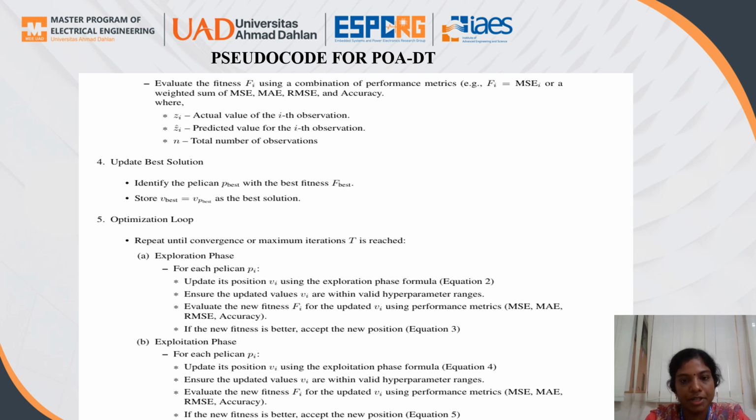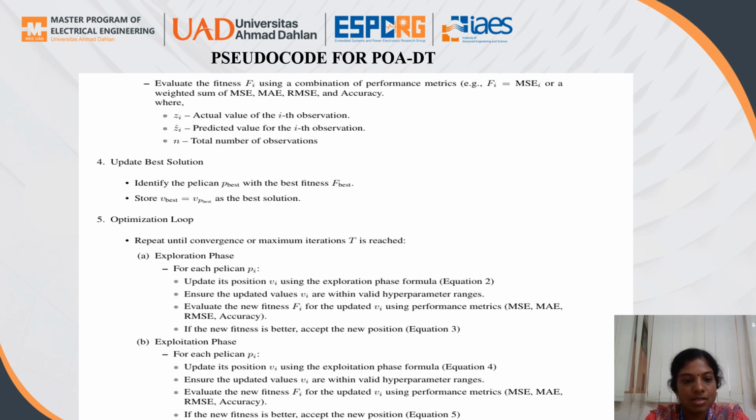Next is the continuation of this pseudocode. Then evaluate the fitness Fi using the combination of performance metrics. Here Zi is the actual value, Zi bar is the predicted value, and n is the total number of observations. We update the best solution to identify which Bayesian is best and which has the best fitness, so we store that as V best.